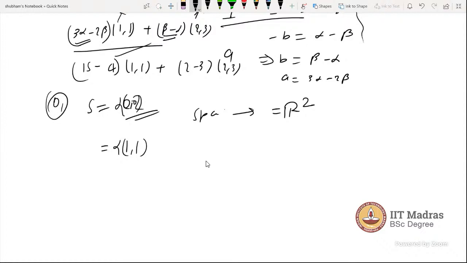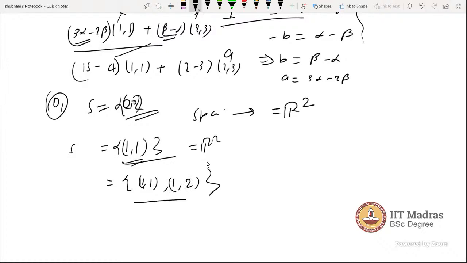So take a non-zero vector. Take any non-zero vector and first check its span. Let's say this is yes, and is its span R2 or not? If not, then take another non-zero vector which is different from this one. Let's say 1, 2, and check whether the span of this is the whole R2.